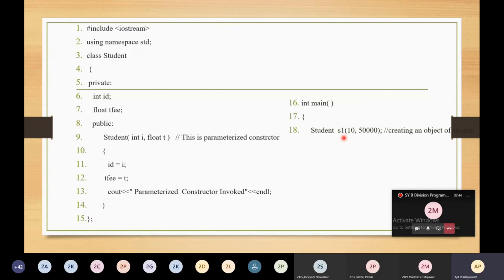In this constructor we have passed two values. First is 10 and next one is 50,000. So 10 is initialized to variable I, whereas 50,000 is initialized to variable T. And then I is initialized to id and T is initialized to the tuition fee. So this is how the parameterized constructor will receive the parameters and it will initialize the variables present inside the class.